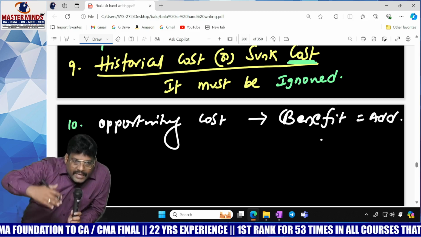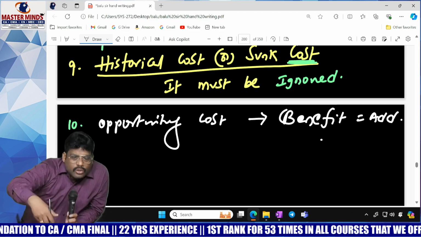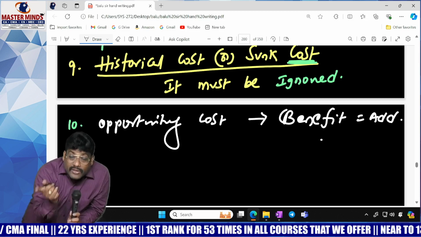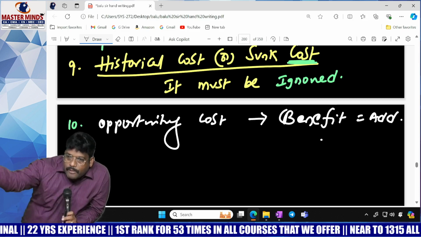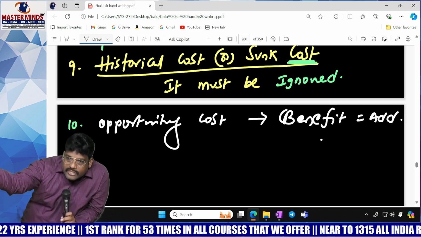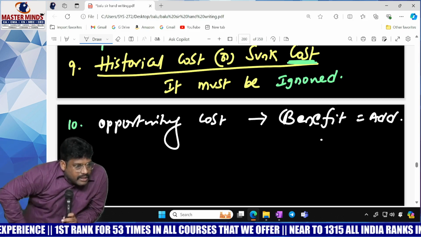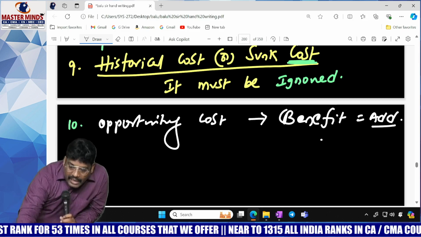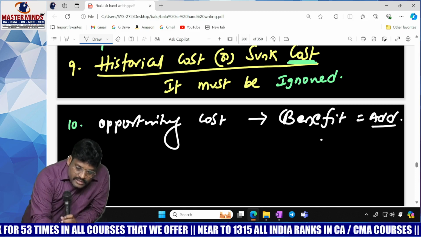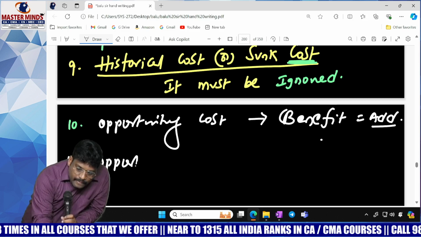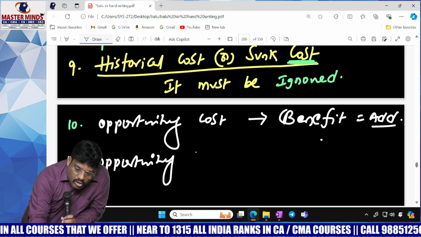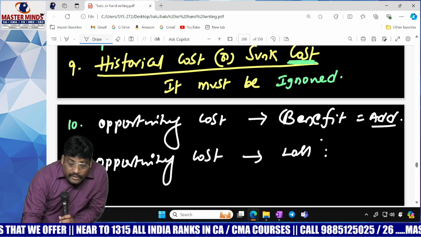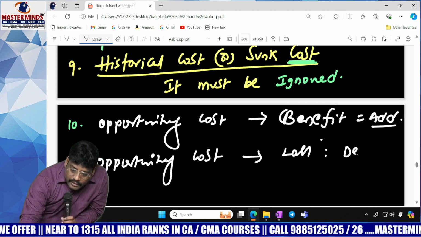Because of undertaking this project, you are not only getting revenue directly from the concerned project, but because of investing in this project, an outside opportunity is created and you are generating revenue or income. That is called opportunity cost benefit. That should be added. Whereas one more thing is there, that is opportunity cost loss. If there is a loss, that should be deducted.